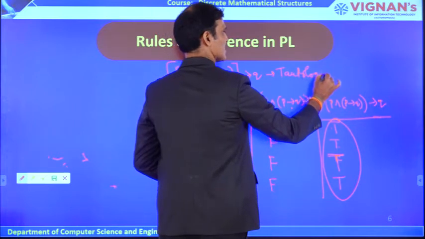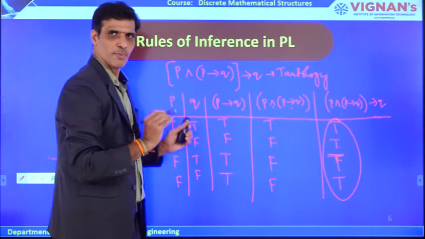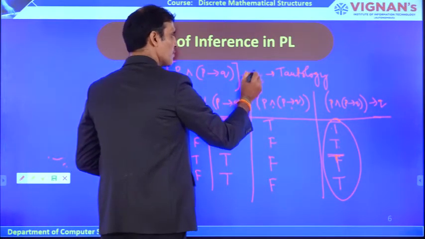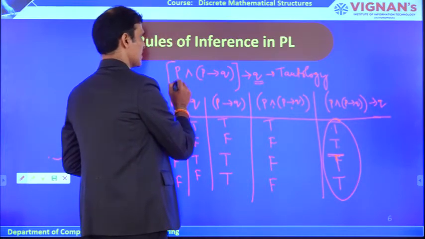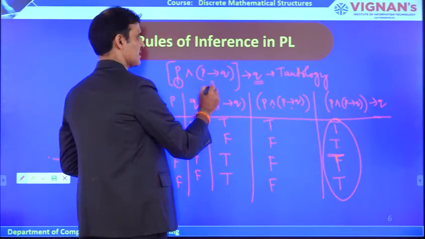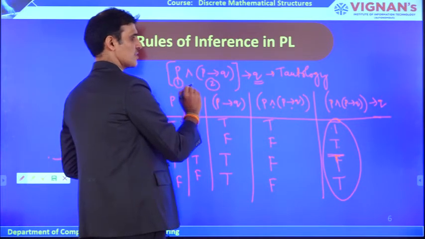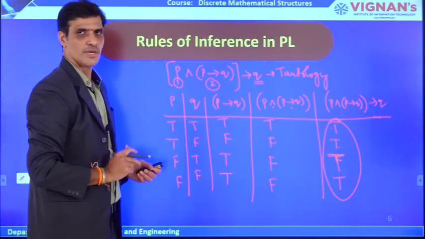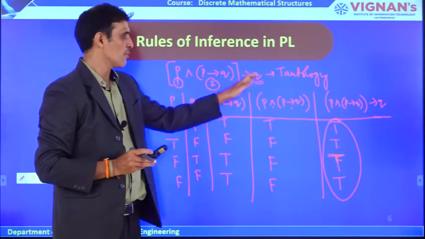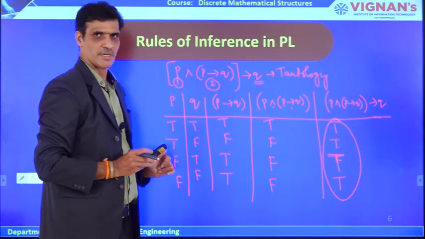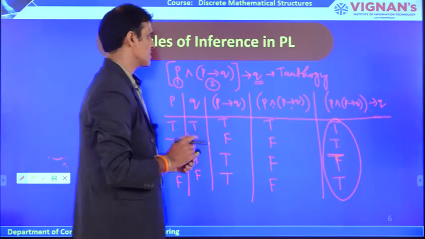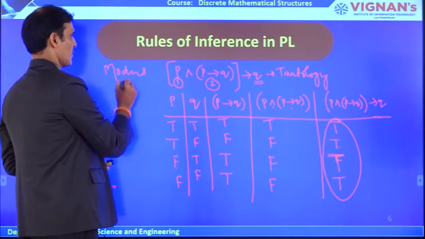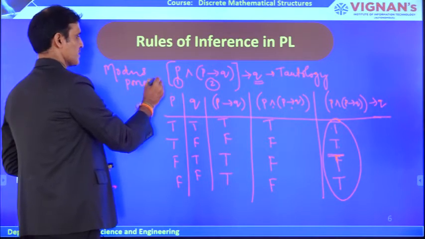If you prove that it is a tautology, what is the meaning of that? We can prove Q from the given set of statements. This is the first statement and this is the second statement. Using these two statements, we can prove the statement Q. This is how you can check whether it is derivable or not from the given set of statements. This rule is generally called modus ponens. The name of this inference law is modus ponens.